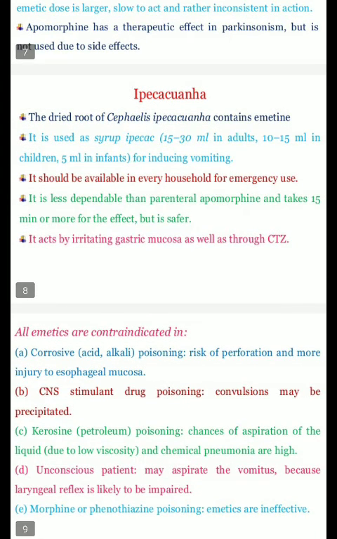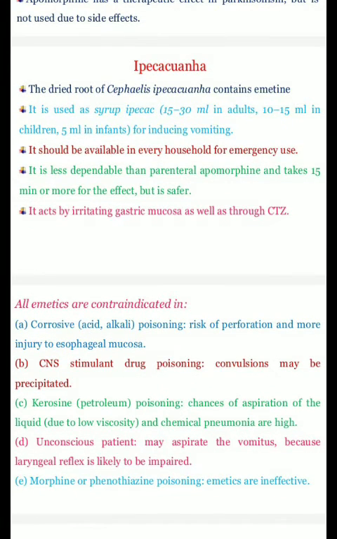Another drug we are going to talk about is ipecacuanha. It is the dried root of Cephaelis ipecacuanha and it contains emetine. It is used as a syrup. 15 to 30 ml of syrup is quite enough for adults, 10 to 15 ml for children, and 5 ml in infants to induce vomiting. It should be available in every household for emergency use. It is less dependable than parenteral apomorphine and takes at least 15 minutes to show its effect. It is quite safer as compared to apomorphine. It acts by irritating the gastric mucosa as well as through the chemoreceptor trigger zone.